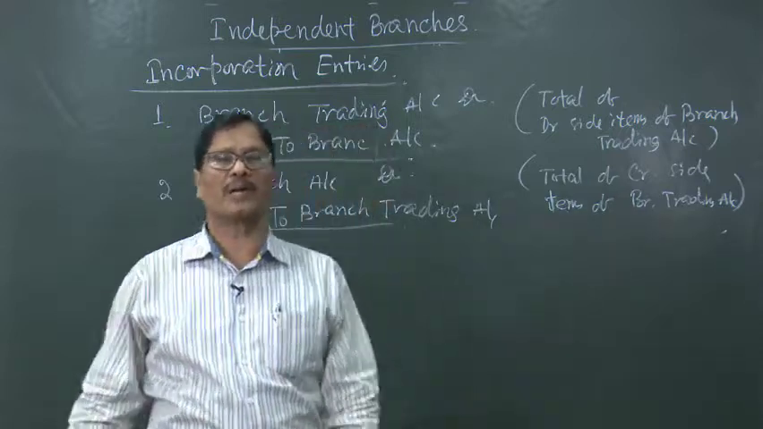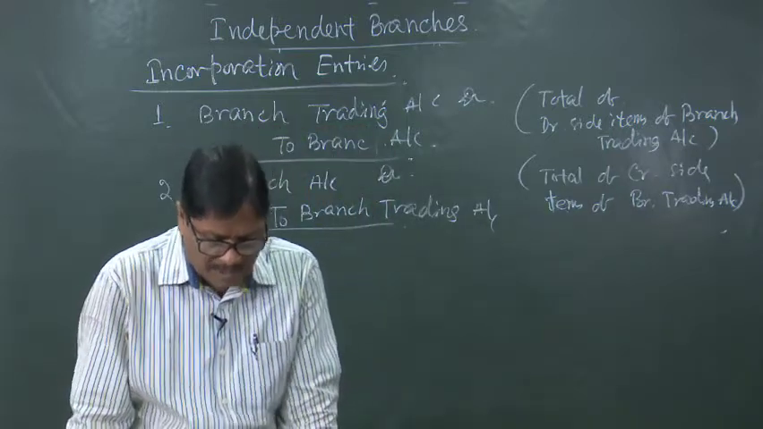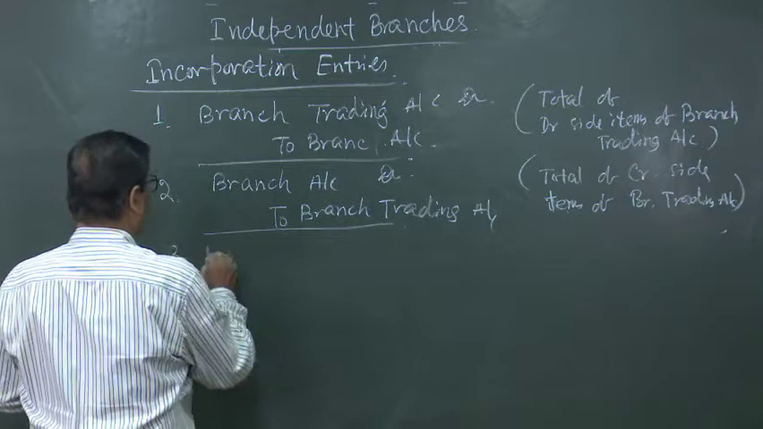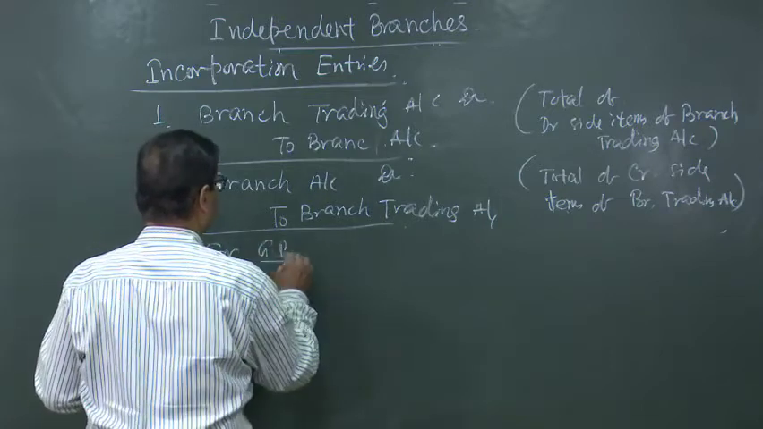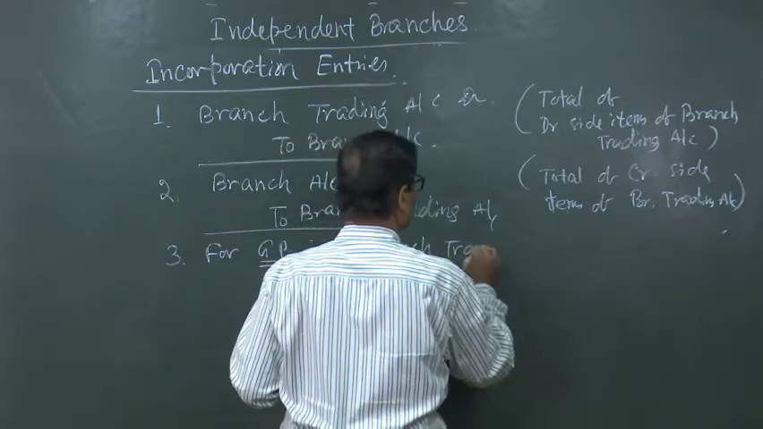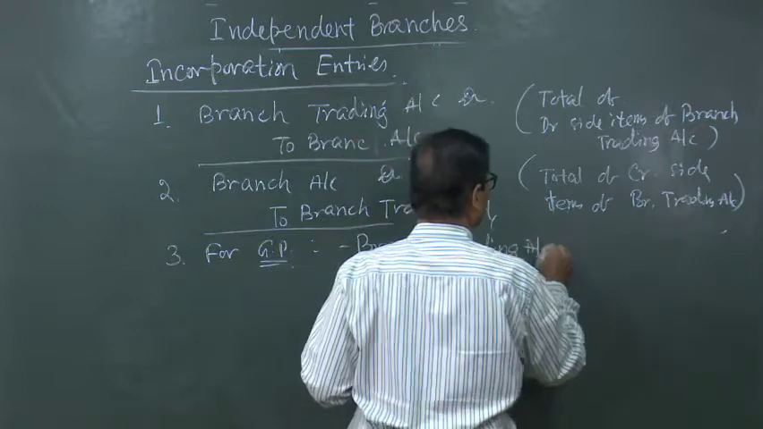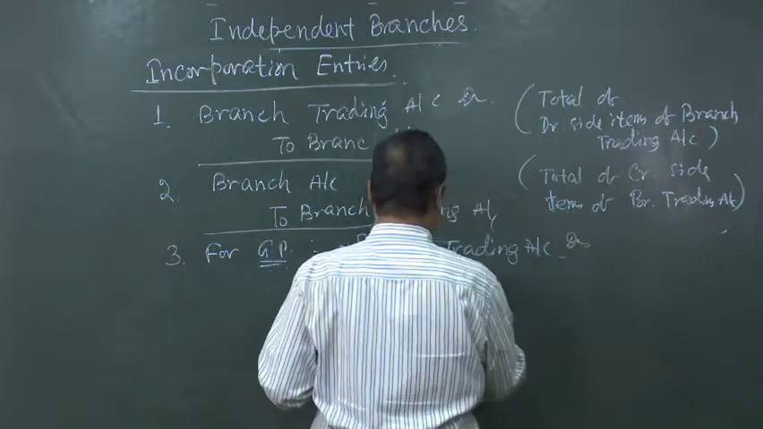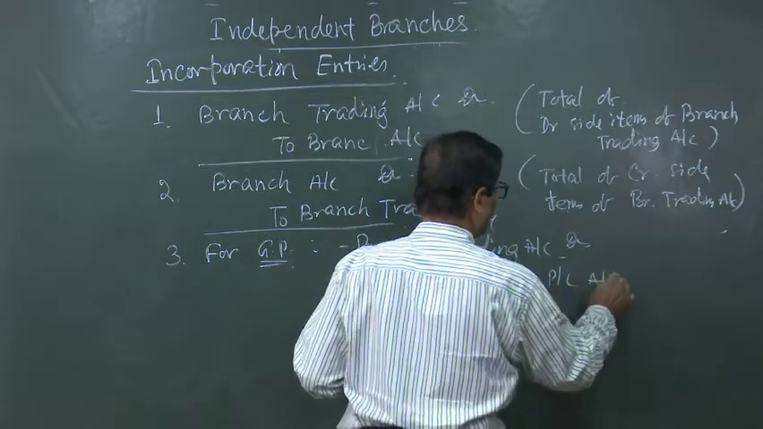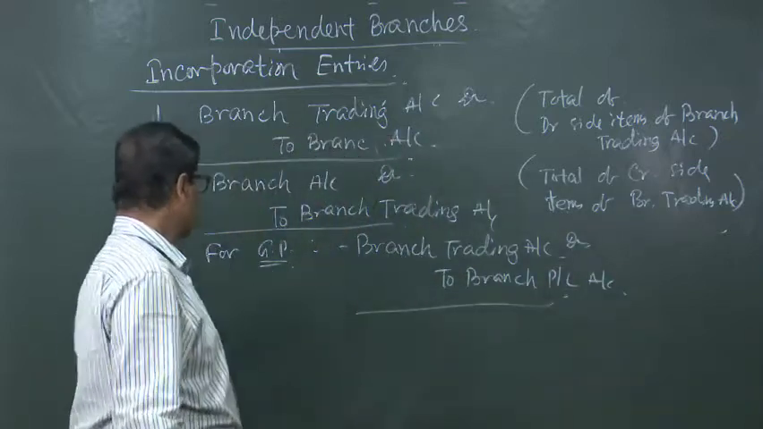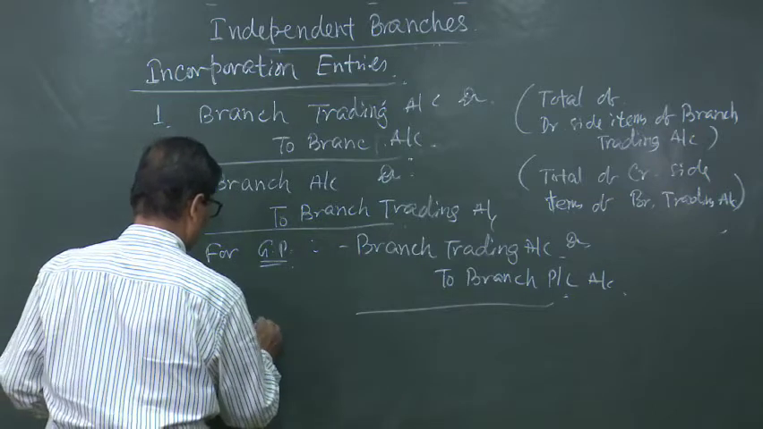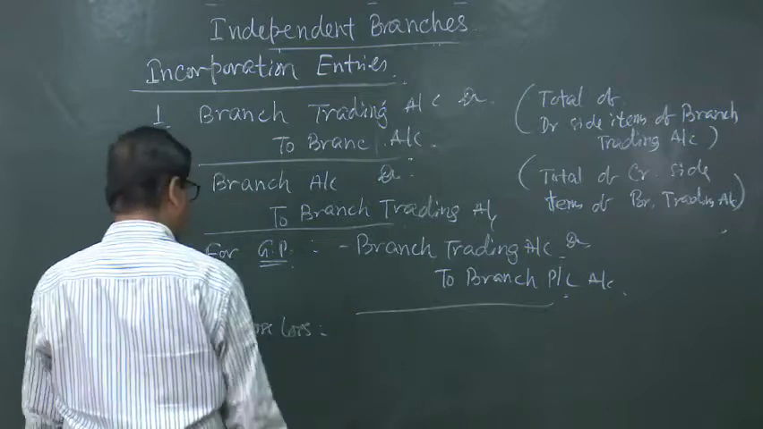Then there will be gross profit or gross loss. If there is gross profit, then branch trading account debited to branch PL account. For gross profit, branch trading account debited to branch PL account. Naturally, in case of gross loss, this entry will be reversed.